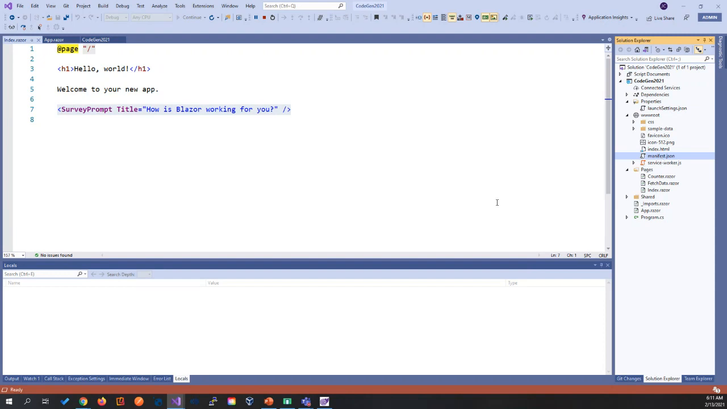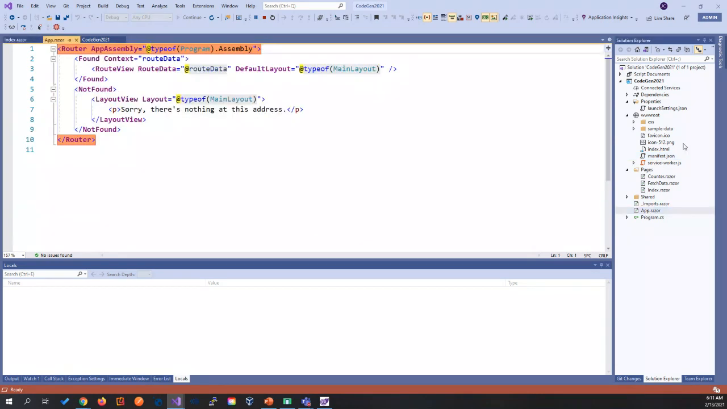So that's the first part. I wanted to show you a pretty simple Blazor application that has just the main component, the app component, the PWA, and so on. So let's go a little more advanced now.